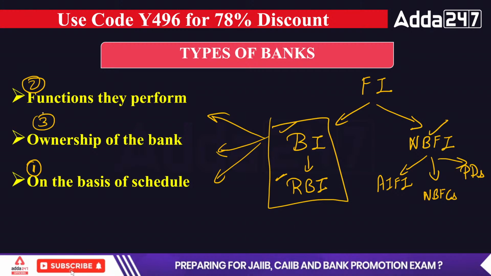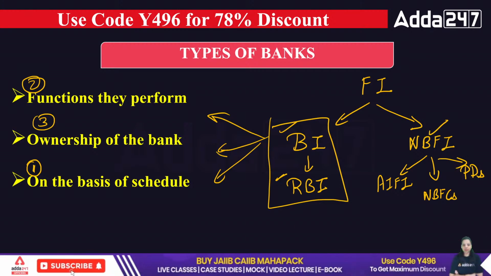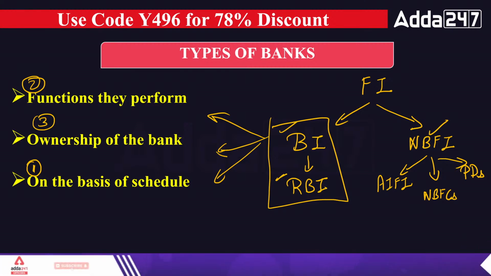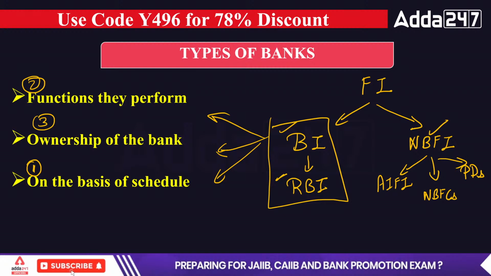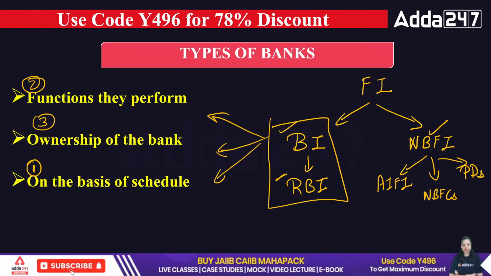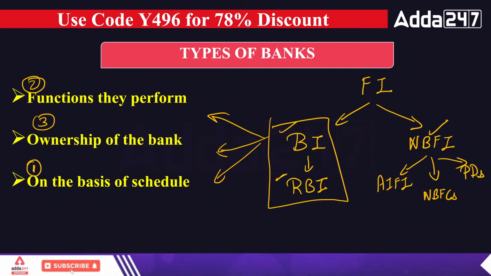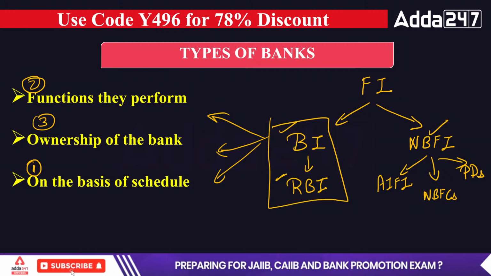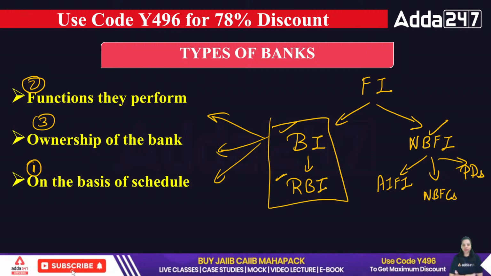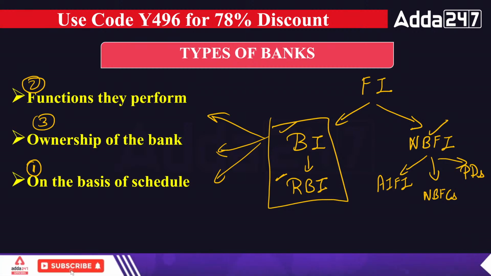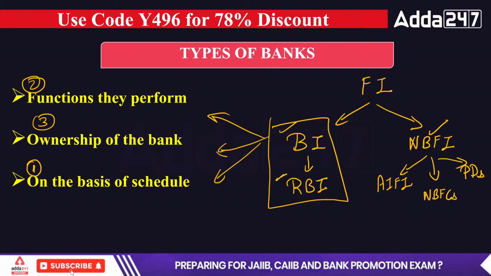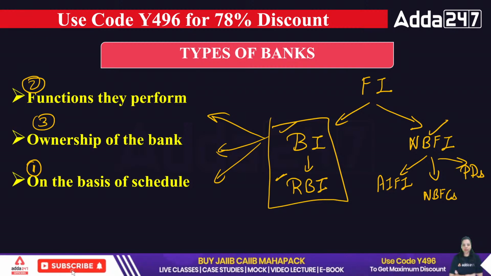Now in case of ownership of the bank, we are talking about the fact that a bank has a certain owner. Okay, like there are public sector banks, there are private sector banks. If I talk about public sector banks, these are the banks which have more than 51% shares with the Government of India. Okay, so when the government has 51 or more than 51% share, that is known as a public sector bank. And when 51% shares or more than 51% shares are with a private individual or private ownership, that is known as a private sector bank.